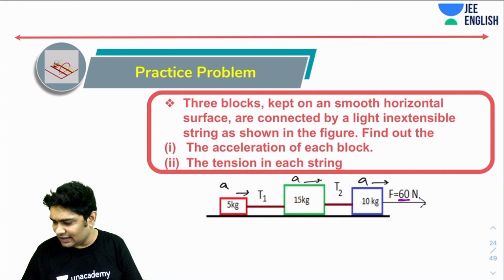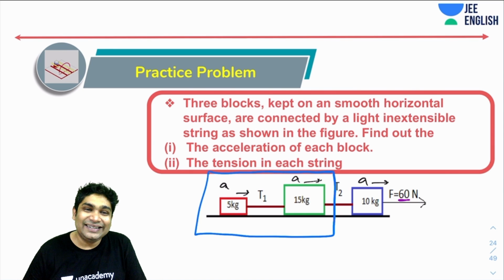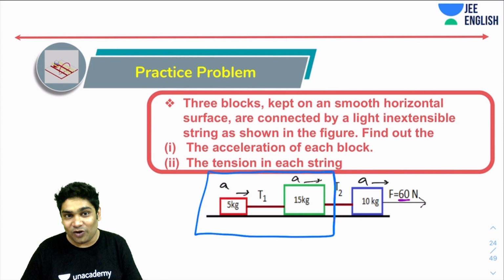So let's say I will choose both of these masses as my system. The reason for that is the only force acting on this system is T2. So I will get my answer in one go. I don't need to bother about anything else.